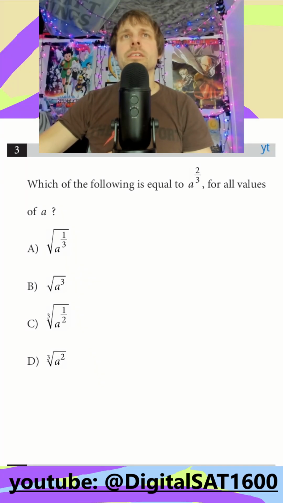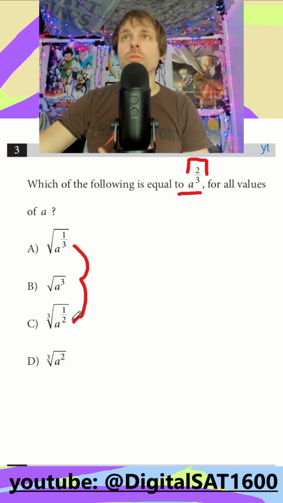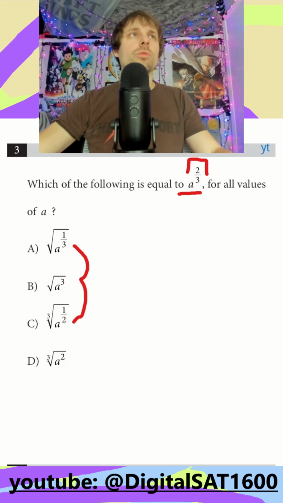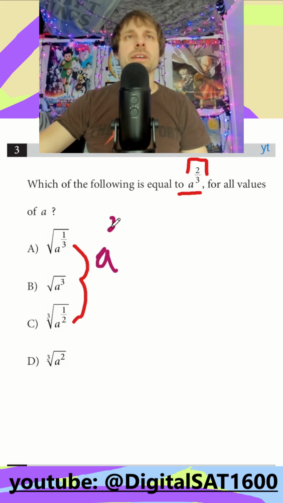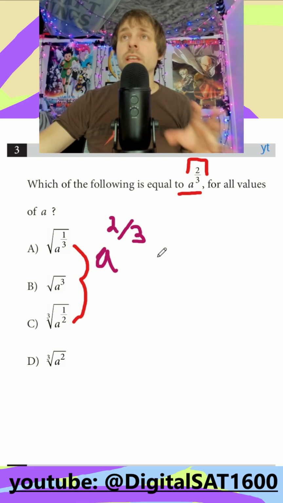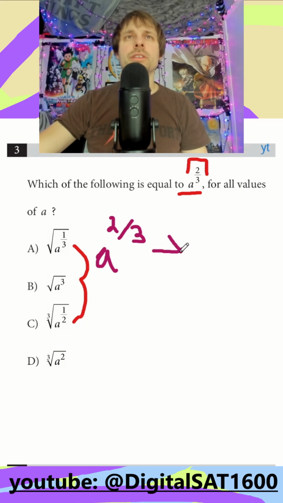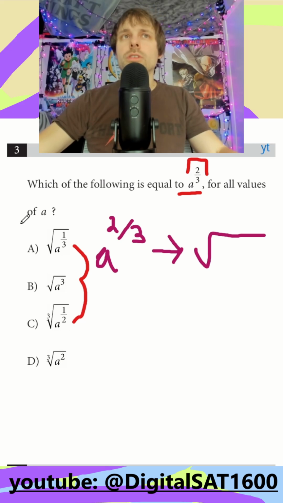Getting into number 3 here, it looks like we're going to be dealing with exponents, but specifically these kind of fractional exponents, and then also maybe how to turn them into radical form, right? So we always just want to start how it's written. I start with my a to the 2/3, and looking at all my answer choices, somehow this is going to get translated into some form of a radical, right?